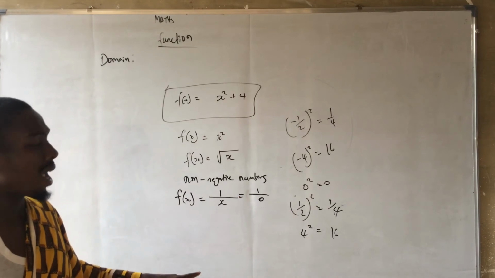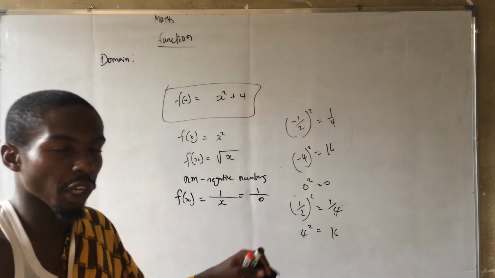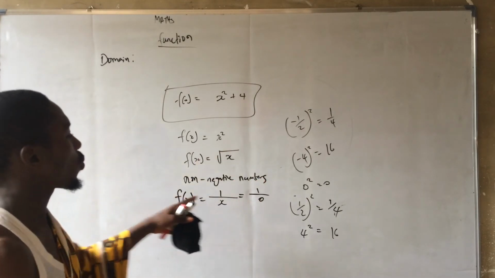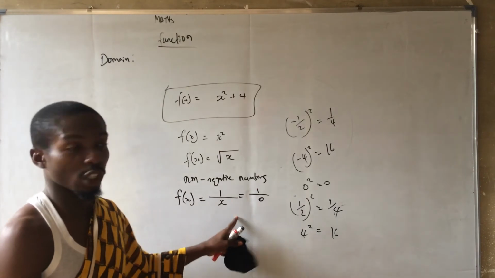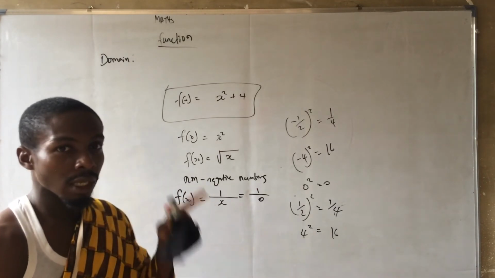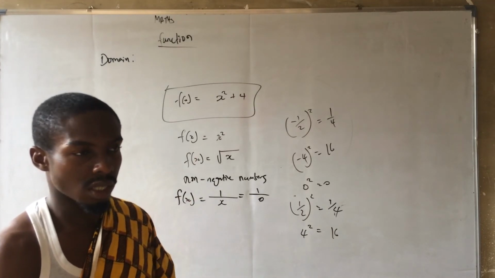You have math error, and this kind of function will destroy the components of the calculator or some particles in the brain. So we don't need to operate this. So the domain of this function is actually all real numbers apart from 0. All real numbers excluding 0.